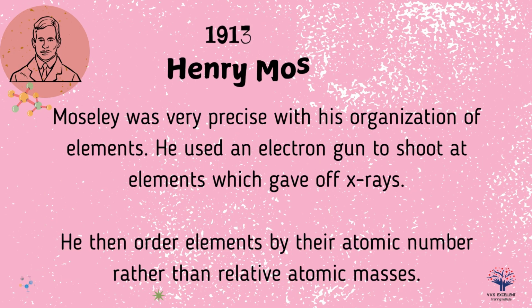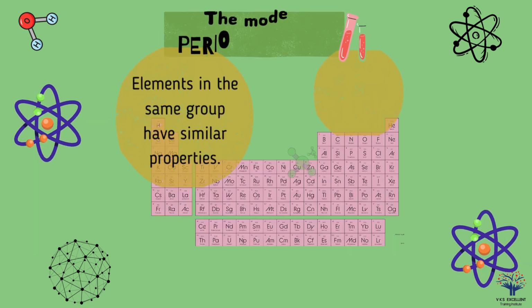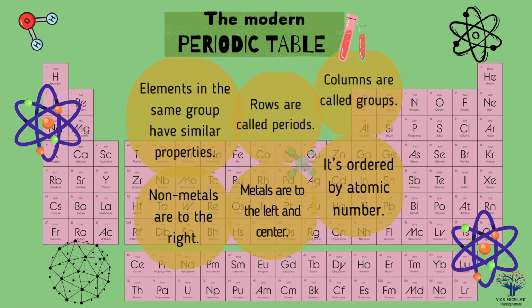In 1913, Henry Moseley was very precise with his organization of elements. He used an electron gun to shoot at elements, which gave off X-rays. He then ordered elements by their atomic number rather than relative atomic masses.